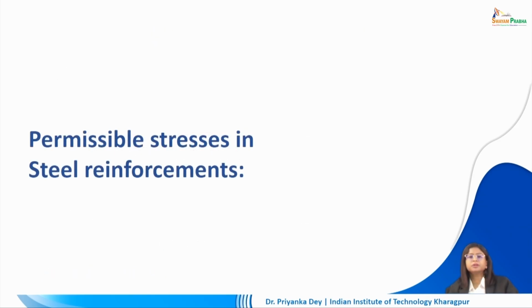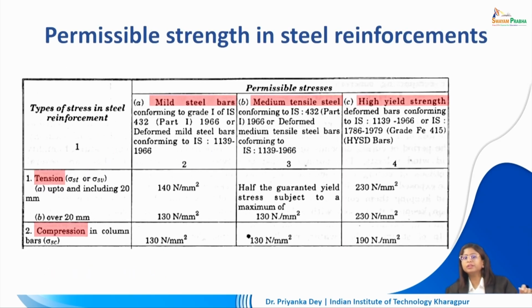There are certain permissible stresses in steel reinforcements. We were talking about permissible stresses in concrete. Steel would have certain specifications as well. So if we are dealing with mild steel bars, we'll see that in tension it should be able to accommodate 140 Newton per millimeter square, and if it is over 20 mm, then those bars should be able to deal with 130 Newton per millimeter square.